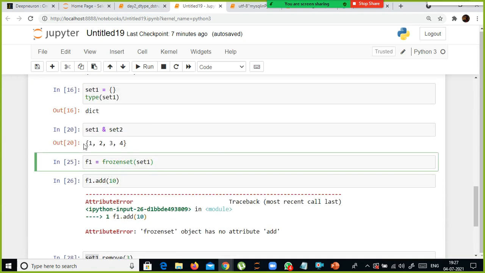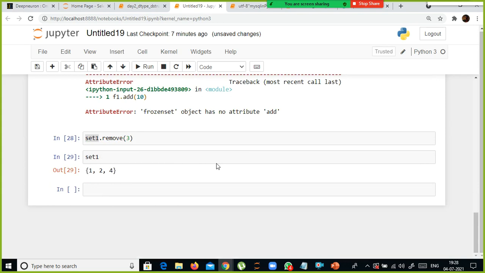First create a set and then make it part of your frozen set, or you can simply use the curly braces. Inside the curly braces you can define all the values and your frozen set is ready. So that is pretty much about sets. We have covered everything comprehensively.